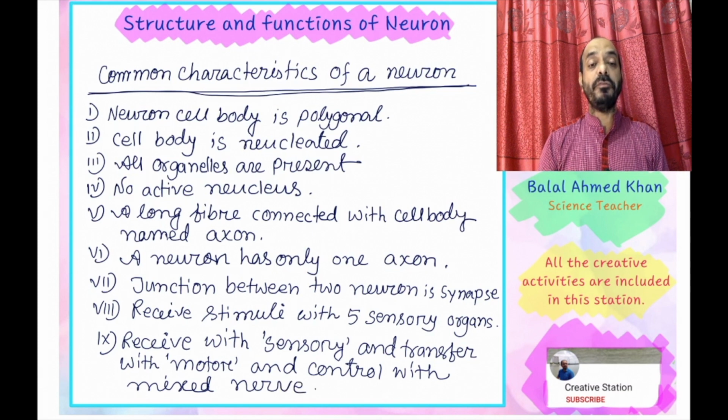With the help of these 3 types of neuron cells, sensory, motor and mixed neurons, all the activities of the animal body are controlled.